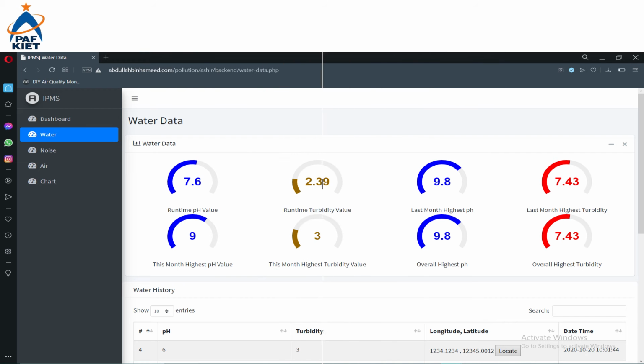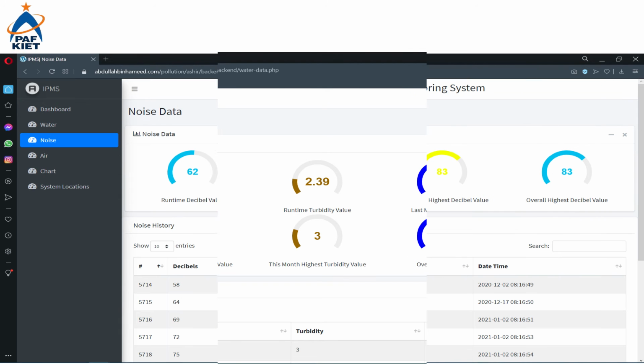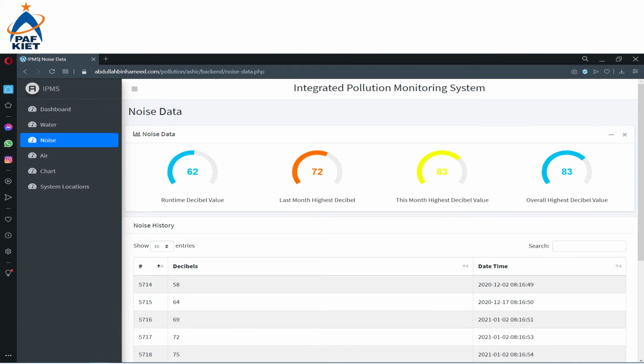This page represents water pollution that encases real-time pollution, as well as the highest values of the month, previous month, and overall. The table below shows the log of data where the location coordinates are present that can be converted into a map by means of the locate button. This page represents noise pollution in terms of decibels, having the analytics and the log as well.